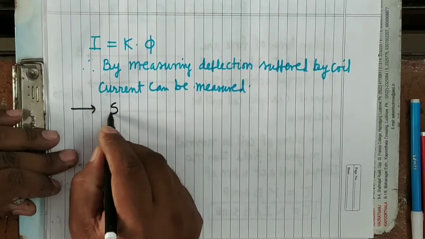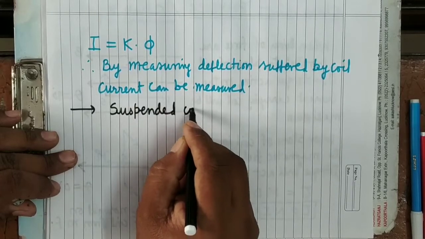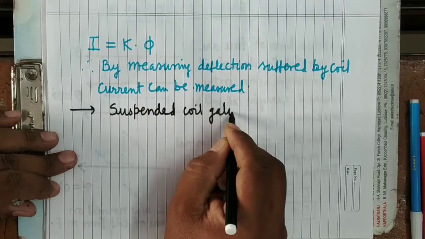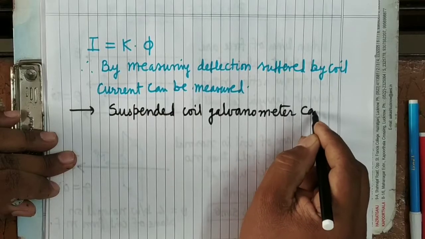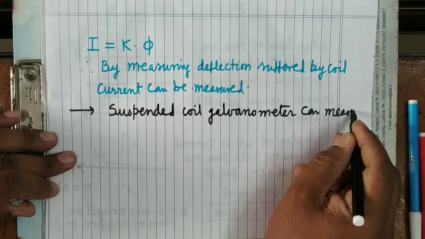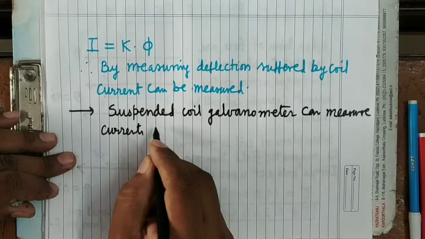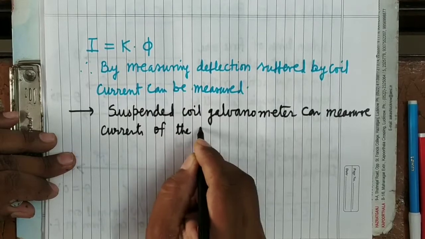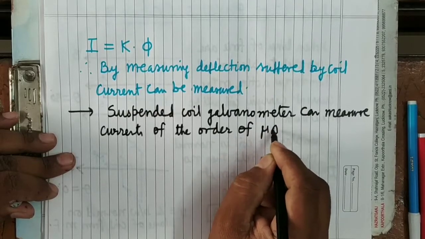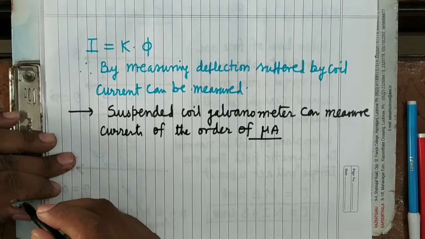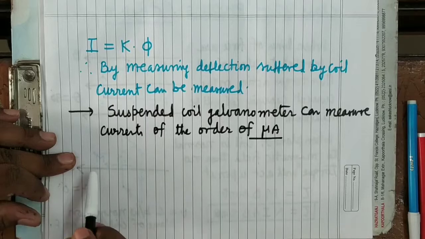This suspended coil galvanometer can measure currents of the order of microampere. Of the order of microampere means currents that are even smaller, which can be measured with the help of this.